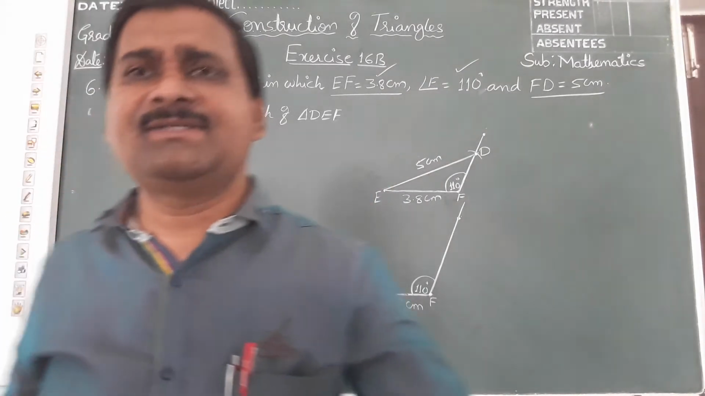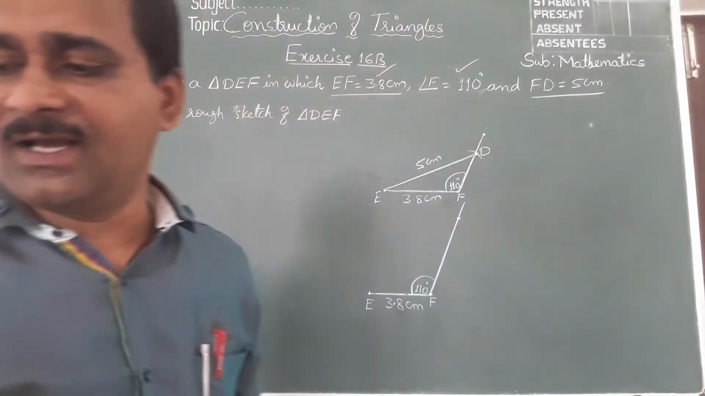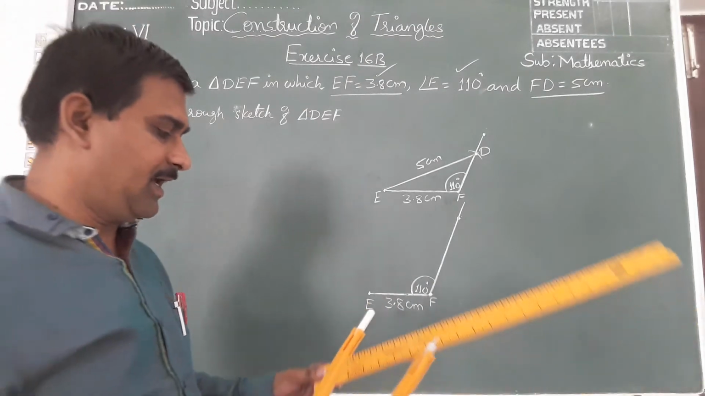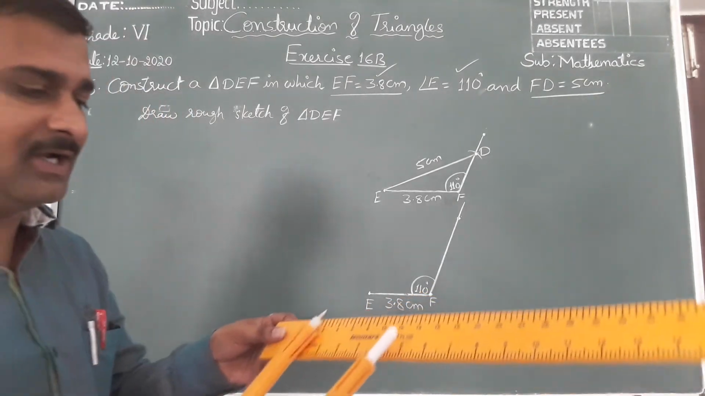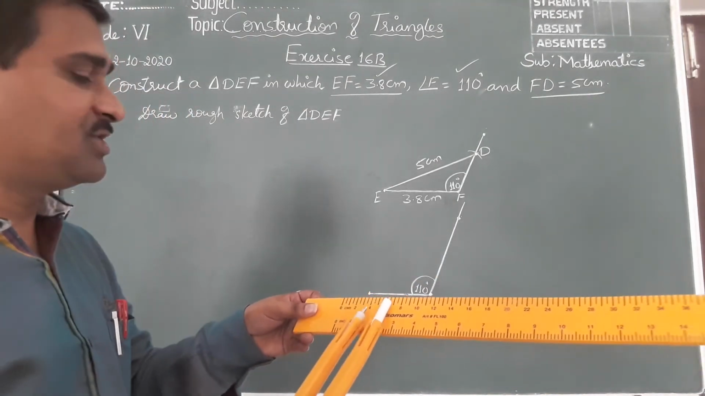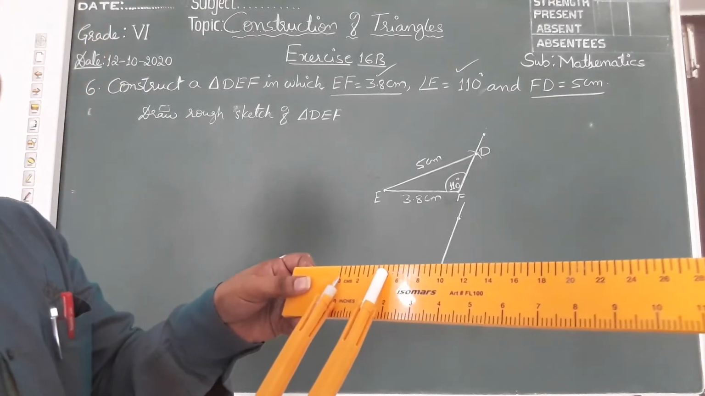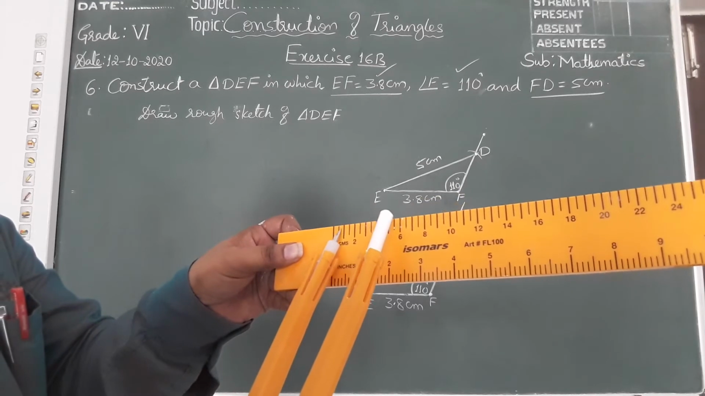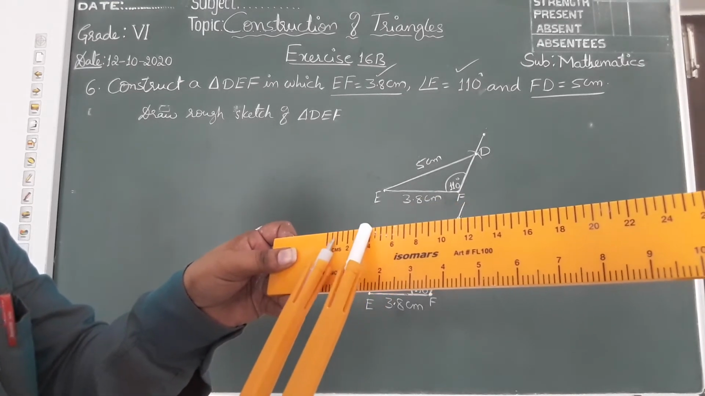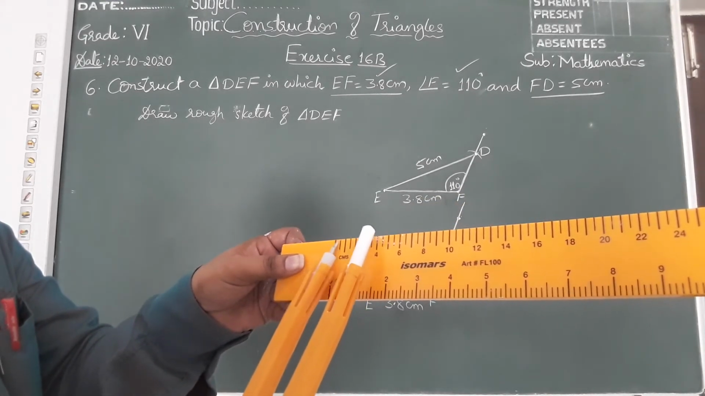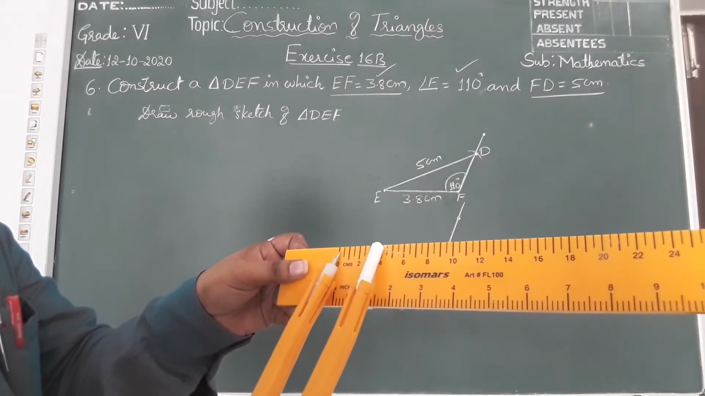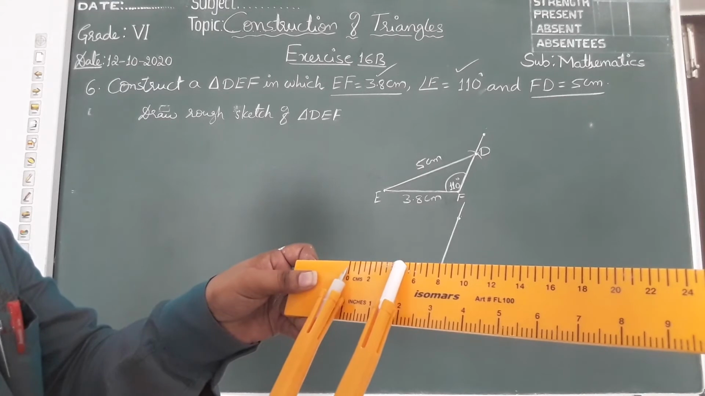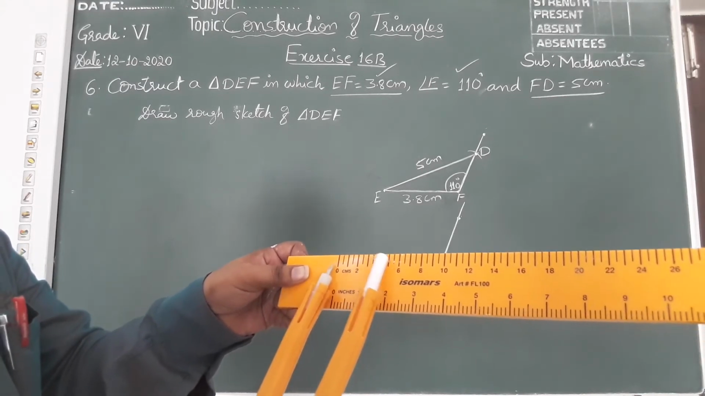To get FD 5 centimeter, we should take the compass and scale. Keep your pointer on 0 and stretch till you get 5 centimeter. Keep it on 0, stretch your compass till 5 centimeter. Exactly 5 centimeter, yes.